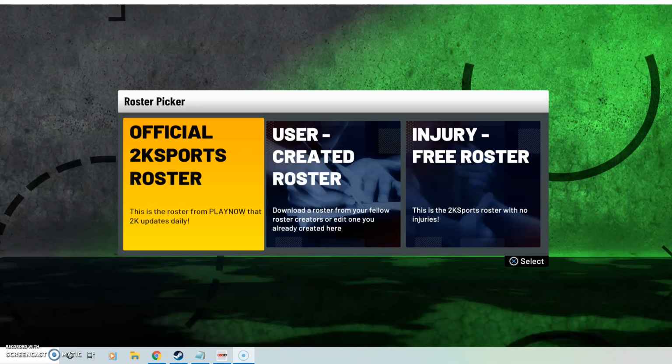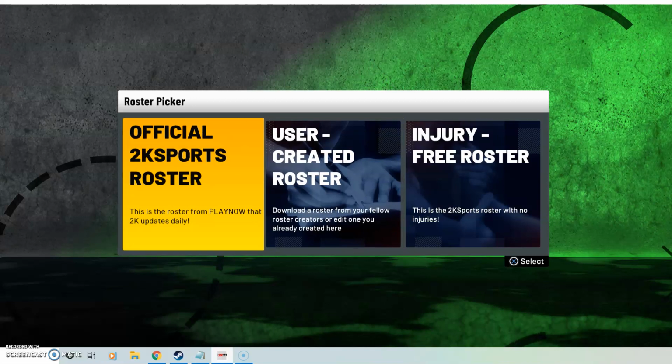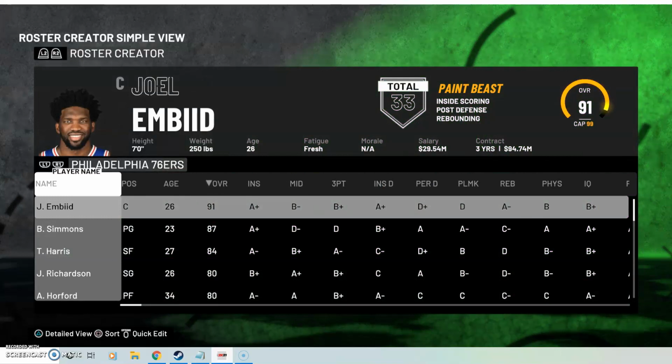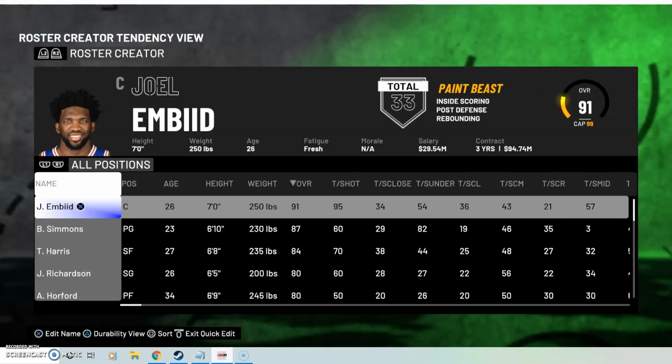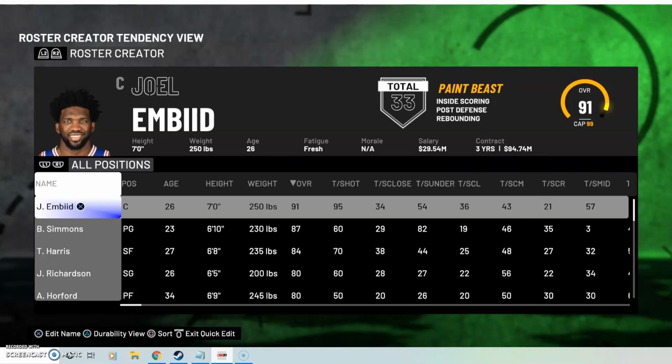So, as you can see here, I wanted to start with the roster screen, because that way nobody can say, oh, you're reusing a user-created roster. This is the official 2K Sports roster I'm going off of. See, I go in there. For anybody that obviously doesn't know, you can do quick edit, hit, go through, and it has the different options. But we want to go to tendencies today.